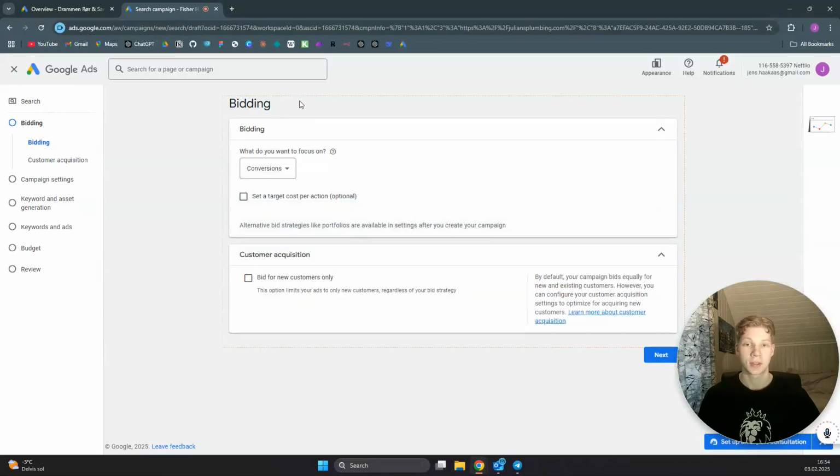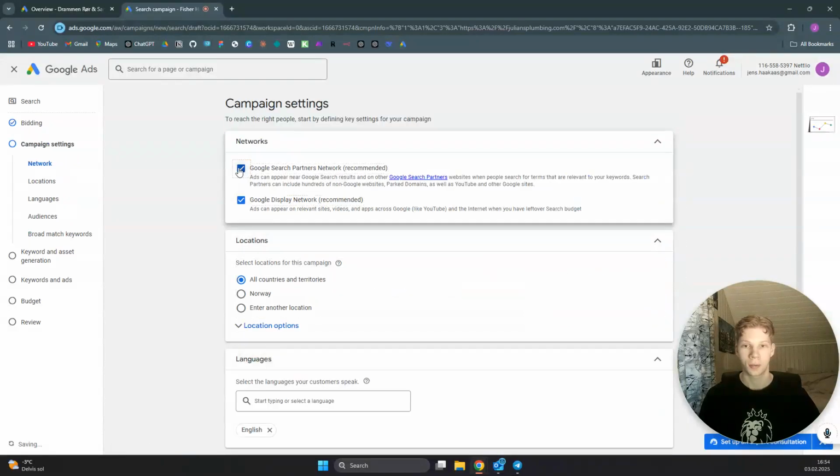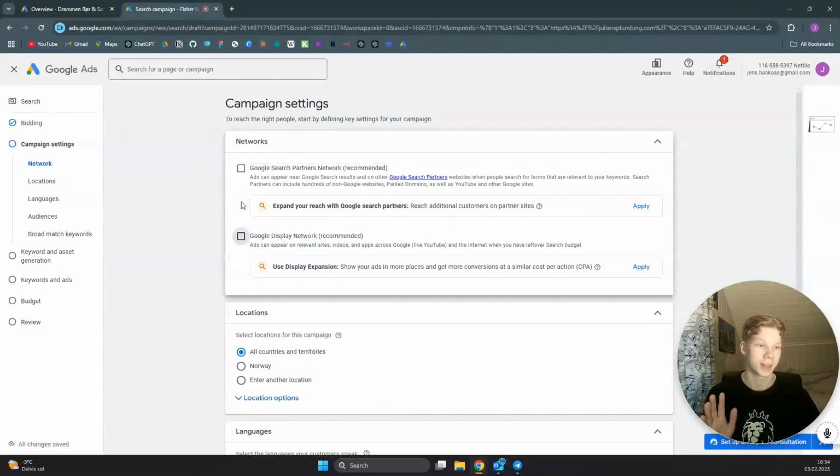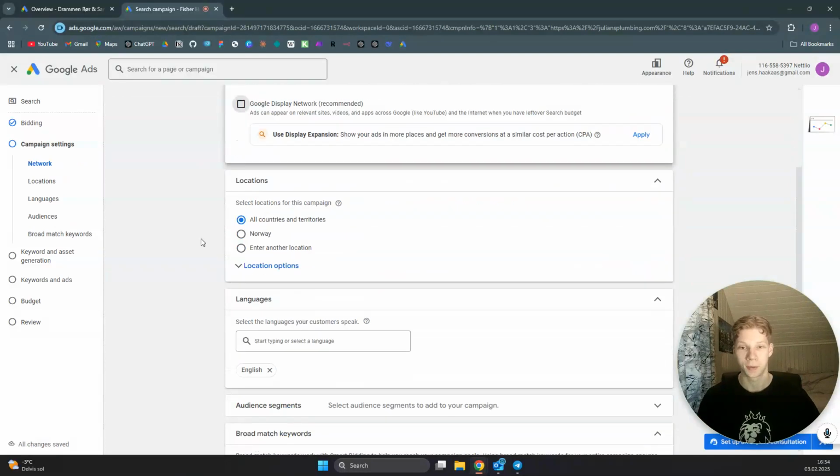Click on continue and start a new campaign. We want to set our bidding strategy after we have created the campaign, because we actually don't have the option to set it to manual cost per click while we are creating the campaign. I'll show you how to do that later after we have created the campaign. We don't want to be displayed on any networks other than the search network. You only want to be displayed for search.